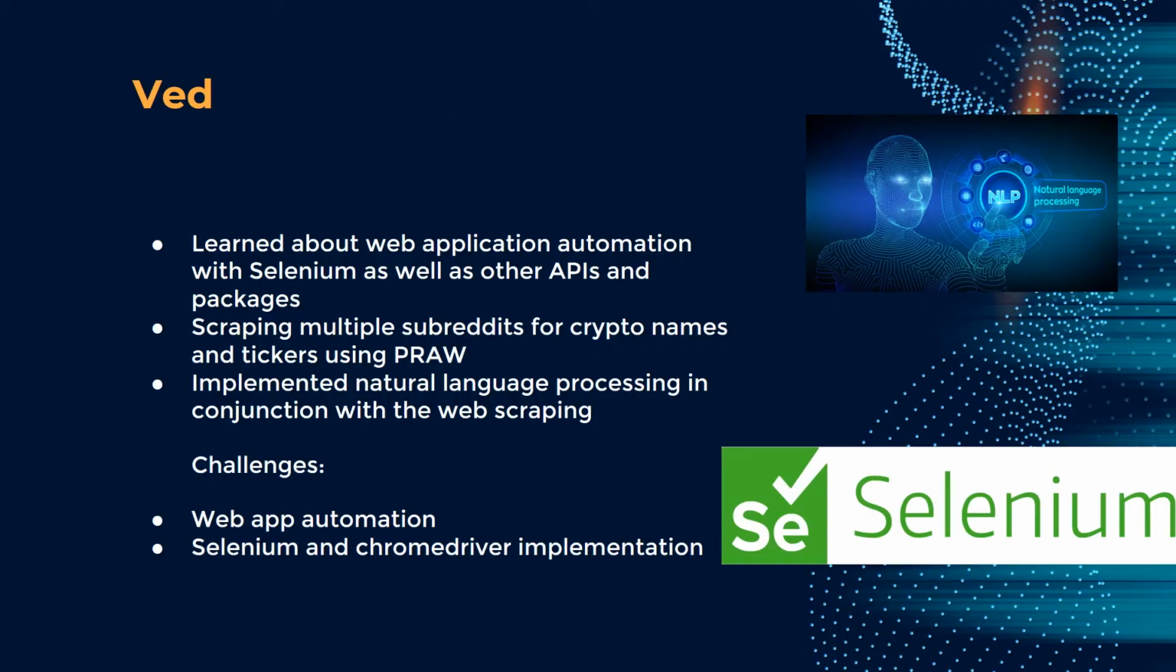Alex and I both worked on the back end. For what I did, I learned about web application automation with Selenium, as well as other APIs and packages. From there, we worked on scraping multiple subreddits for crypto names and crypto tickers using PRAW, which is the Reddit API, and then finally implemented natural language processing in conjunction with the web scraping. Some challenges we ran into were web app automation and, in the end, Selenium and Chrome driver implementation, which is why we used PRAW in our final product.